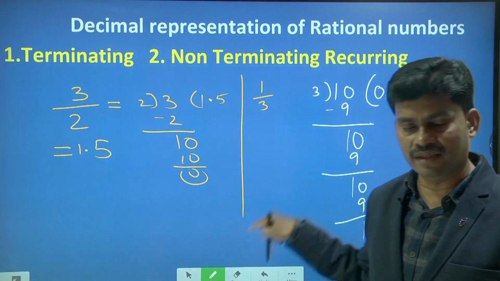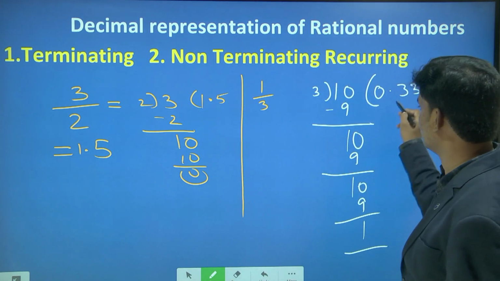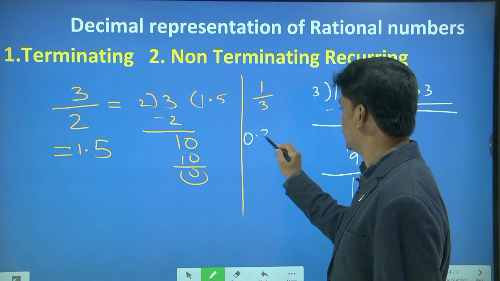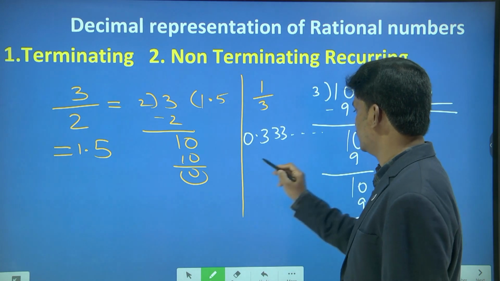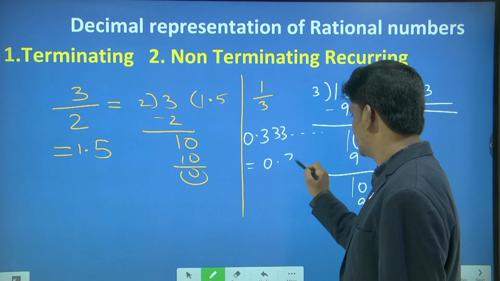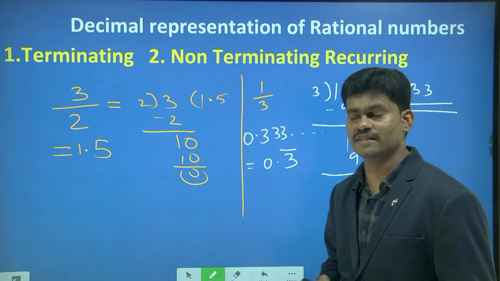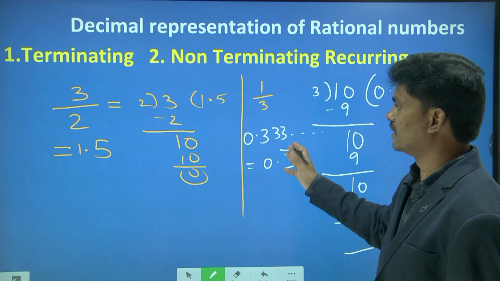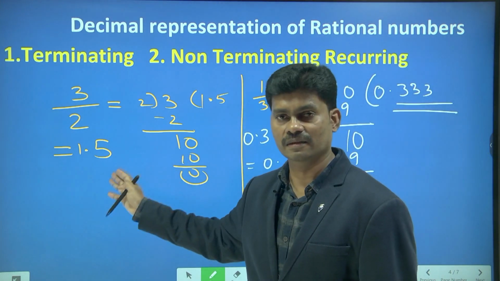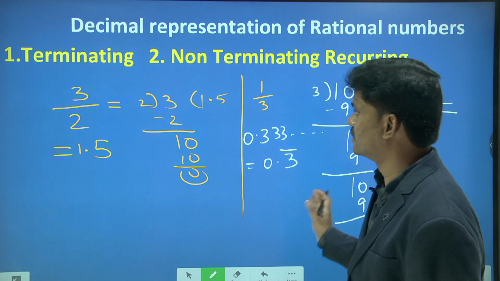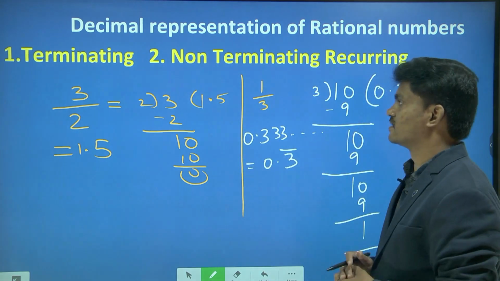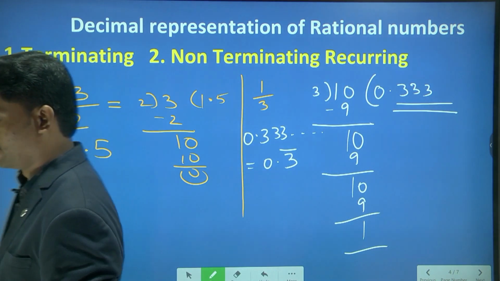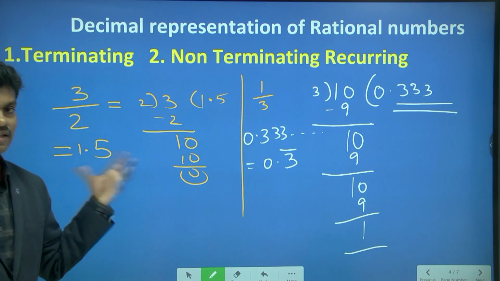So here remainder 1 is repeating. But in the quotient place, what is repeating? That is important for us. 0.333 and so on. 0.3 bar. So 3 is repeating. So this is a non-terminating recurring decimal. This is a terminating decimal. These kinds of decimals we can represent as rational numbers. So we can say this is a decimal representation of rational numbers.